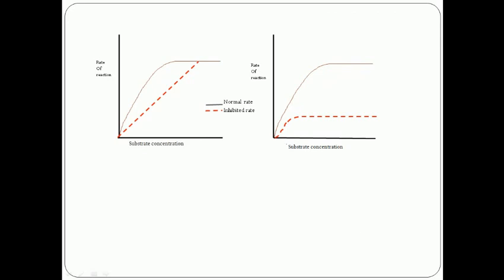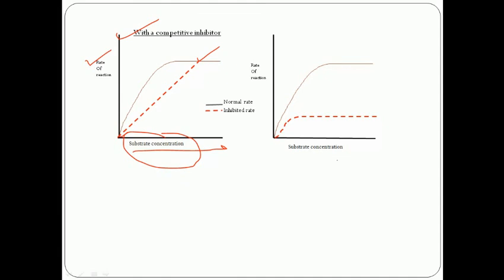Because of substrate concentration, after adding substrate, the reaction rate in competitive inhibition will increase because the inhibitor's effect is reduced. So this graph is showing the effect of competitive inhibitors. Initially, the rate becomes slow, but after increasing the substrate concentration, it can attain a maximum height, because the substrate competes with the inhibitor, and the rate of the reaction will increase.